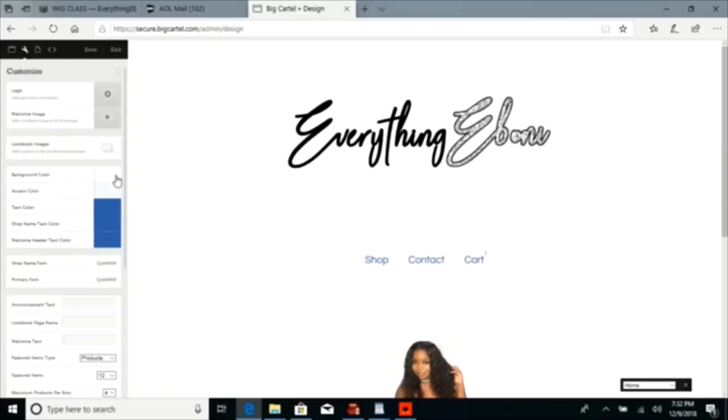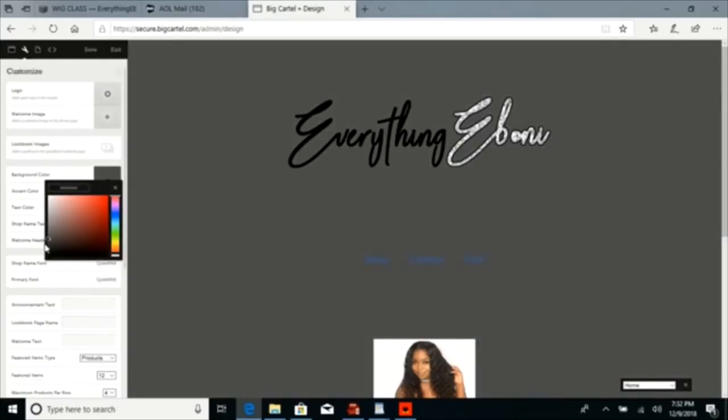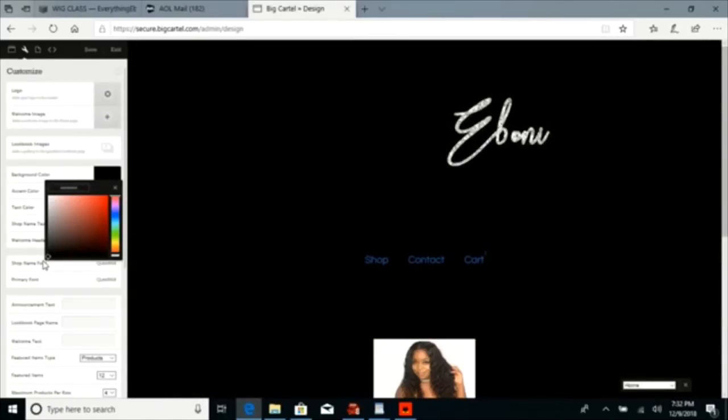All right. So background color. This is where your themes come in. Okay. No, I don't want that to be my background color. Now, most colors come with a code. You see this right here? A code. If you don't know the code, that's fine. You just try to find your colors by dragging the rainbow over here to find your color.